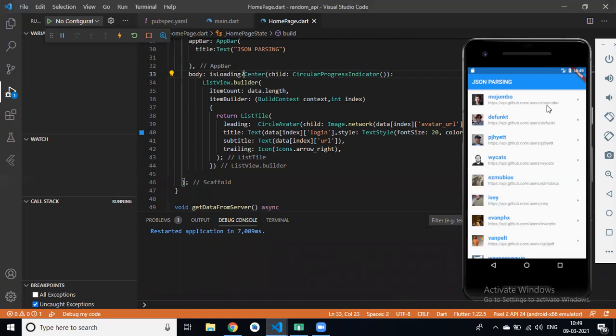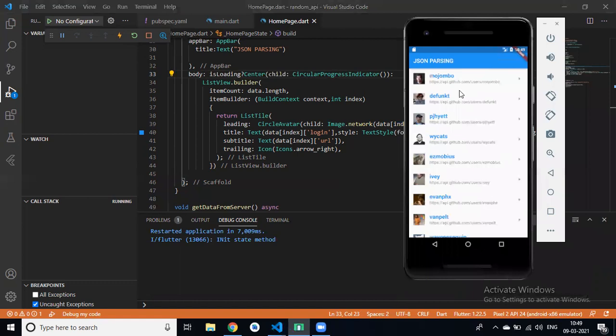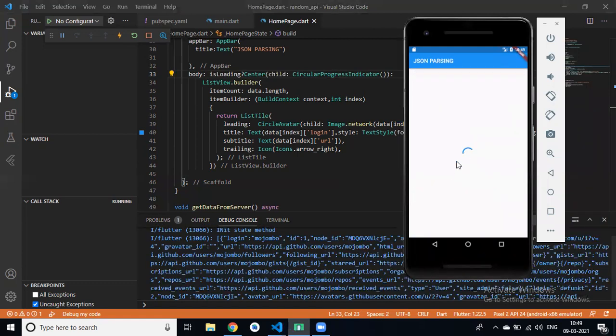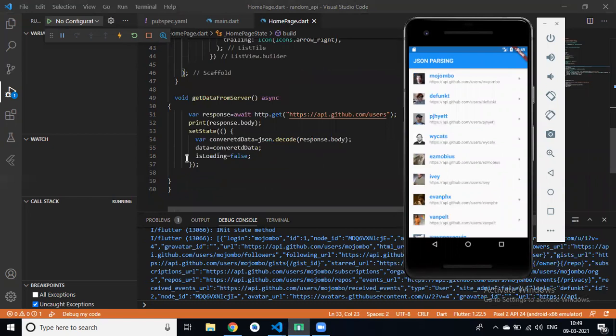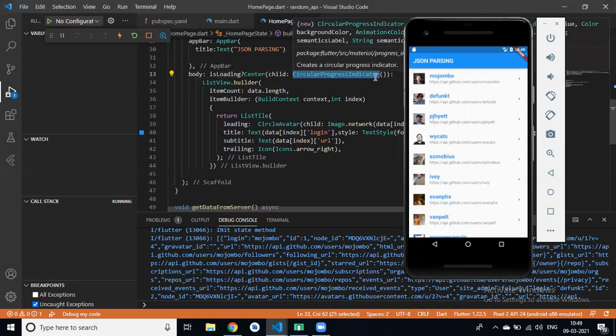That is a progress bar, right? Now you can see this loading bar. If is loading is false, then simply display a list view. If is loading is true, then simply display a circular progress indicator bar. So we learn a new widget that is our circular progress indicator and list view dot builder. Clear?